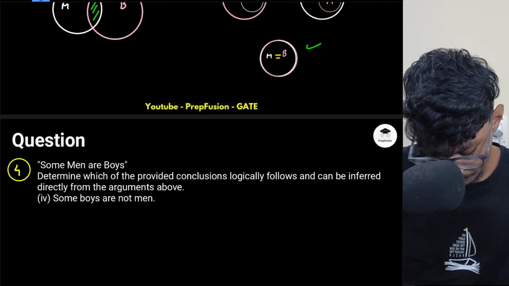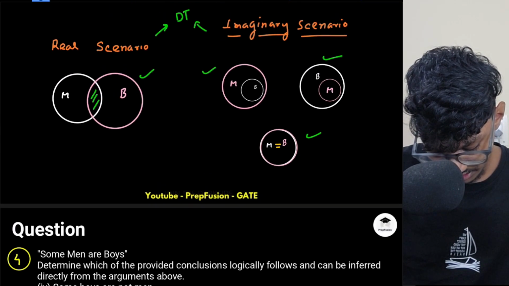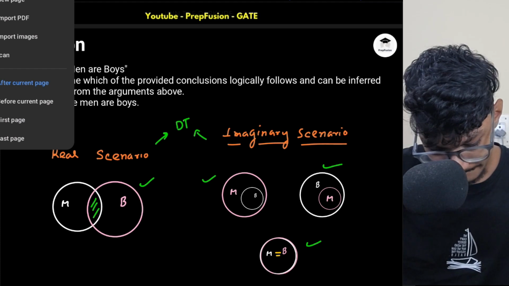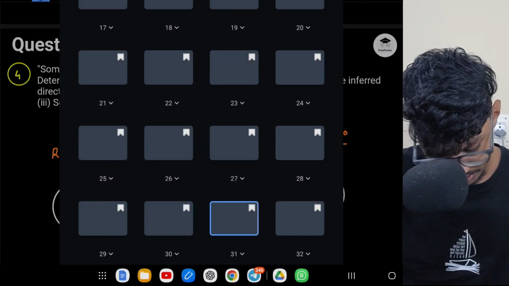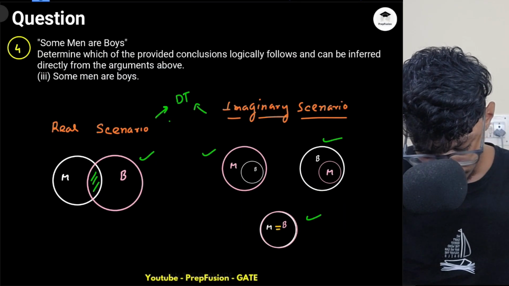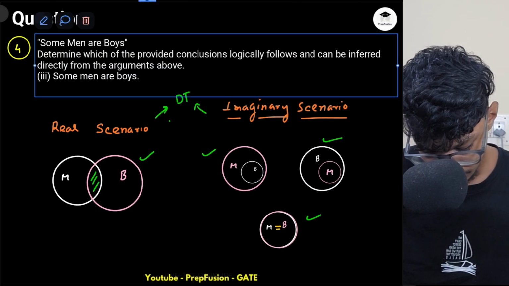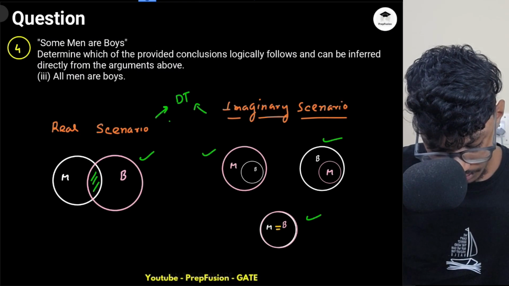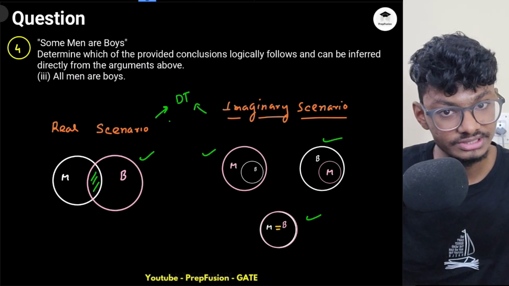Okay, so before coming to this, some boys are not men, I wanted to solve another statement, just hold on, let me duplicate this page. It is all men are boys. Can you tell me what will be the case here? All men are boys.